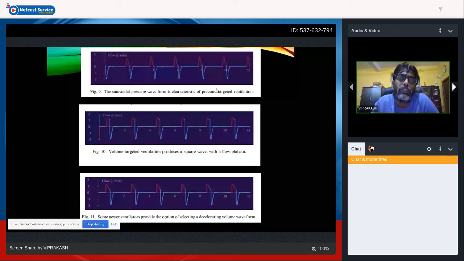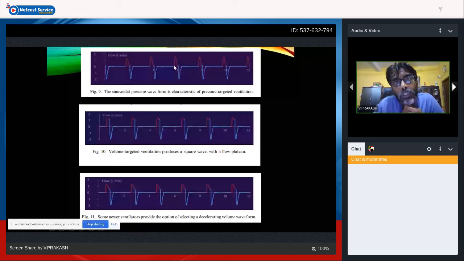Once it reaches the target, it reaches your maximum pressure and then starts falling down. Whereas in a volume targeted ventilation, both these are time cycle, right? Both are time cycle. In a pressure targeted ventilation, once the pressure reaches, it then starts falling down. Until the TI is there, it's going to deliver that.